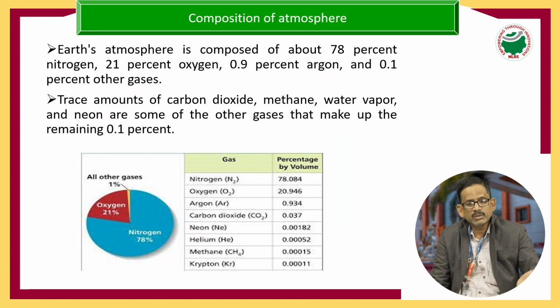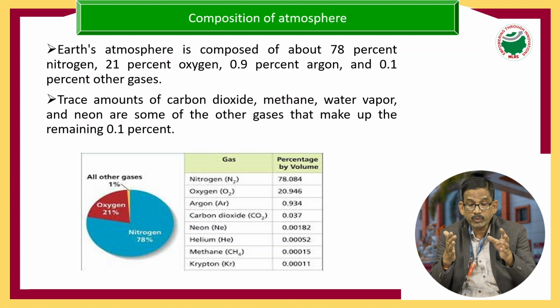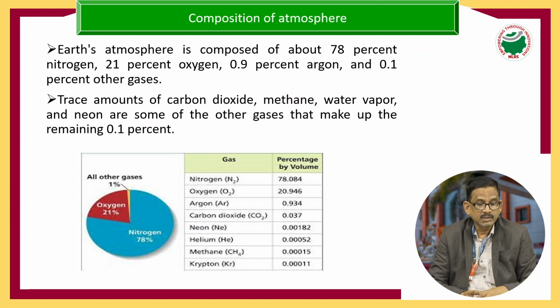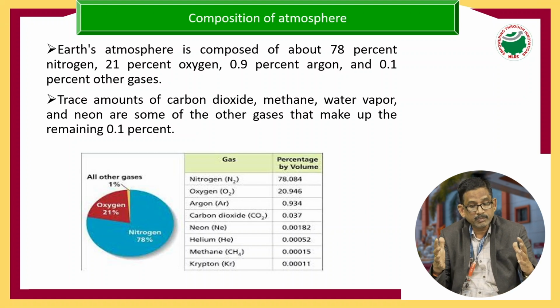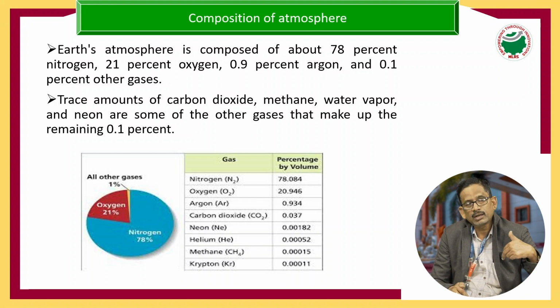So, what is the composition of the atmosphere? Earth's atmosphere is composed of 78% nitrogen, 21% oxygen, and 0.9% other gases. Trace amounts of carbon dioxide, methane, water vapor and neon are some of the other gases that make up the remaining 0.1%. In this figure you see the representation of the composition of the atmosphere: nitrogen is 78%, oxygen is 21%, all other gases are 1%.